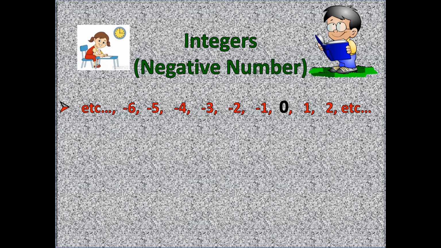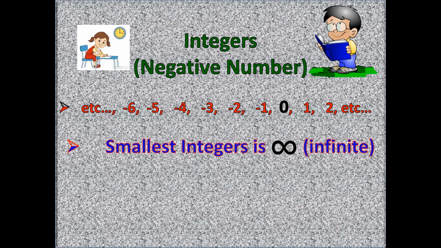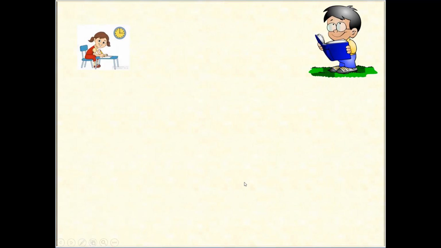The numbers before 0, like -1, -2, -3, we call negative numbers or integer numbers. The smallest integer number is infinite, and the infinite symbol is this. The biggest integer number is 1. Now we will go on to the next.